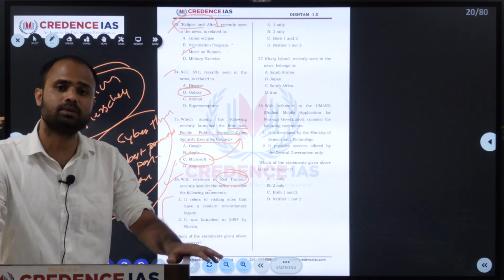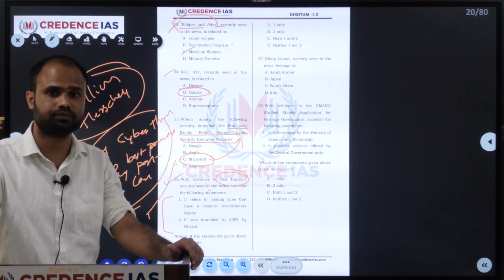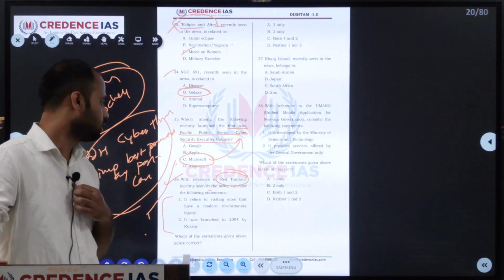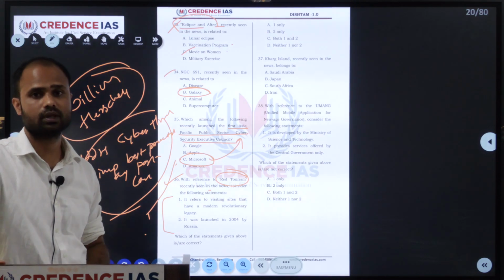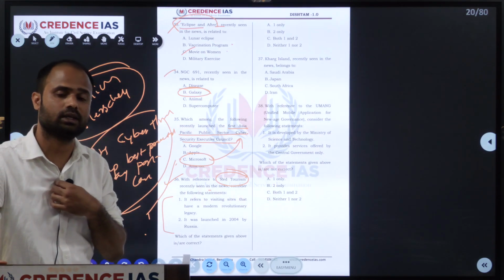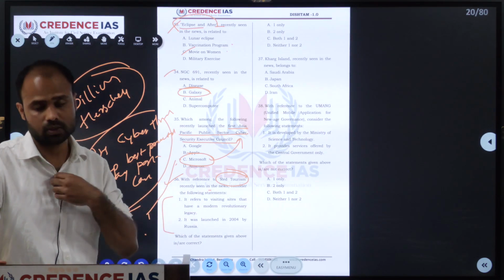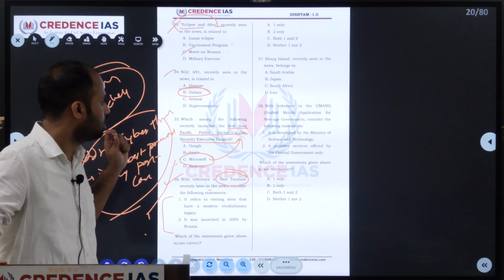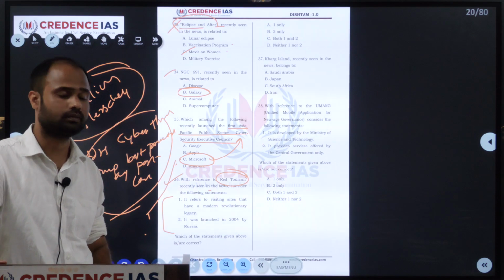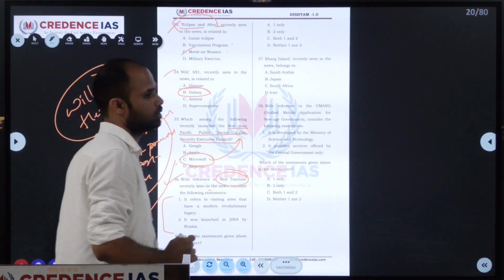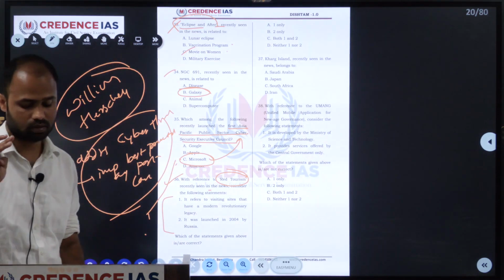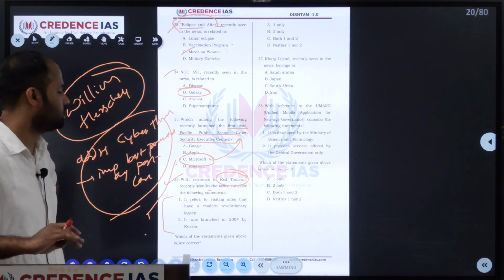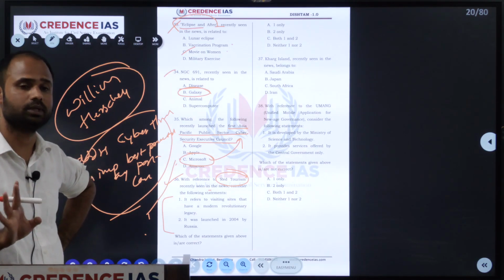What is red tourism? Red tourism was started by China in 2004. It refers to visiting sites that have a modern revolutionary legacy. The purpose of the Red Tourism Project is to promote the historical and cultural locations of the Communist Party of China. Along with that, it tried to promote local tourism as a local business.